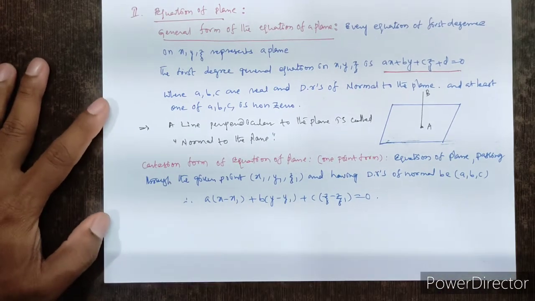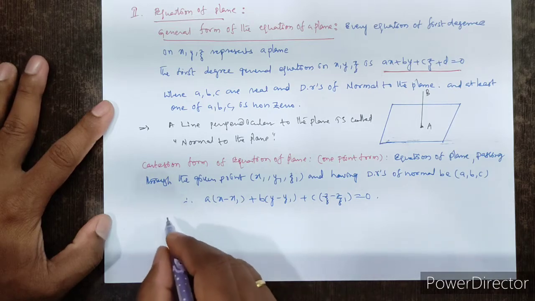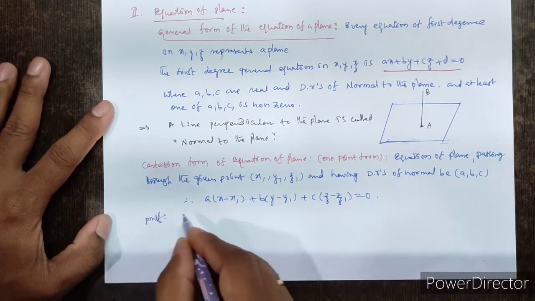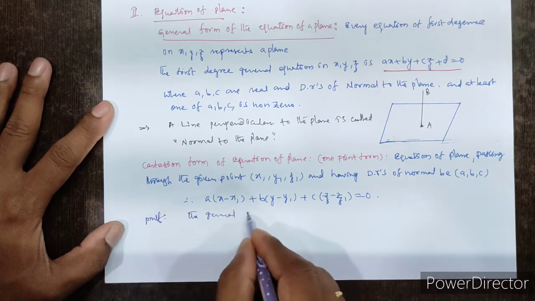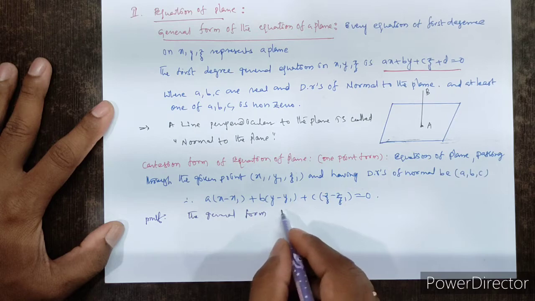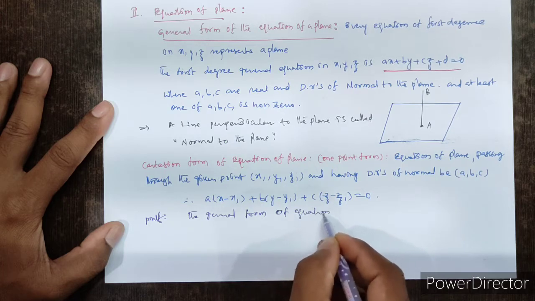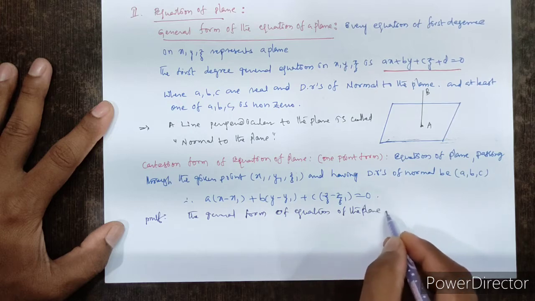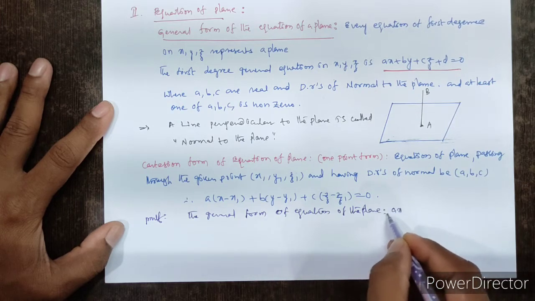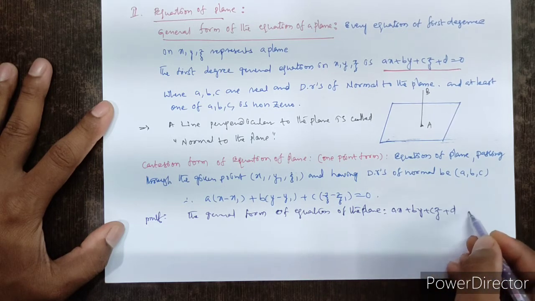Proof, we will see the proof. The general form of equation of the plane is ax plus by plus cz plus d equal to 0.